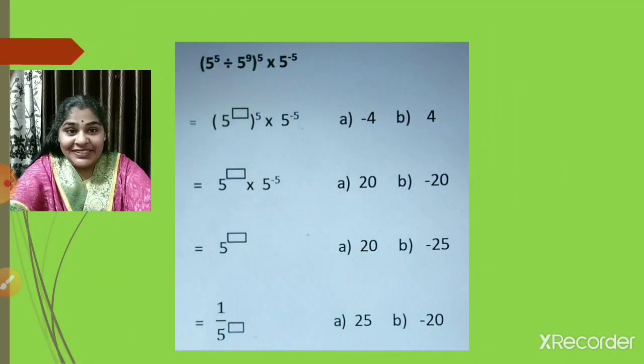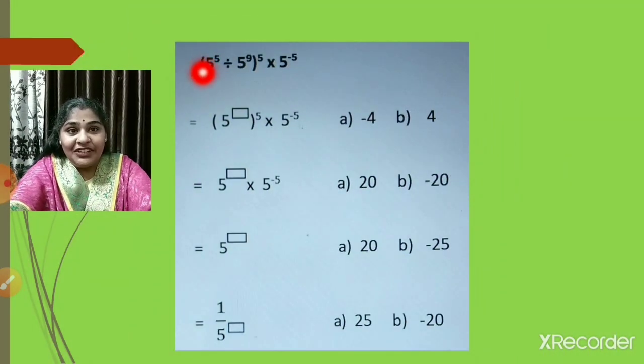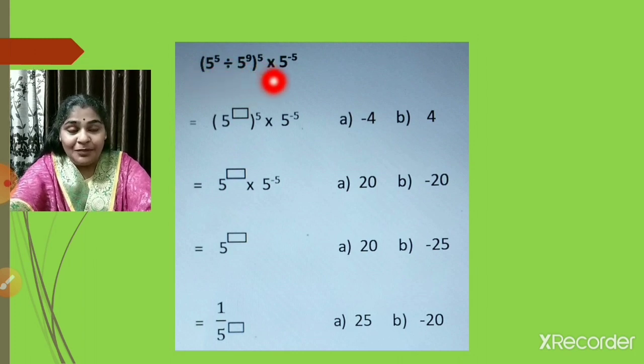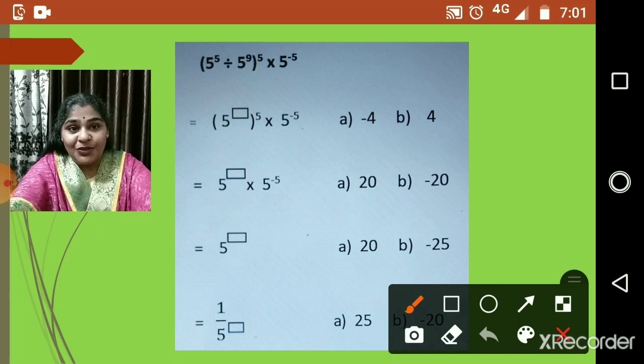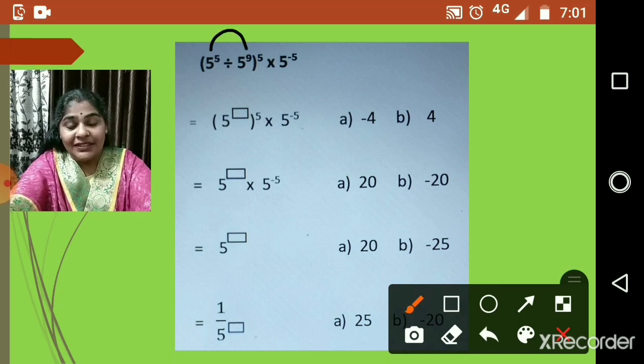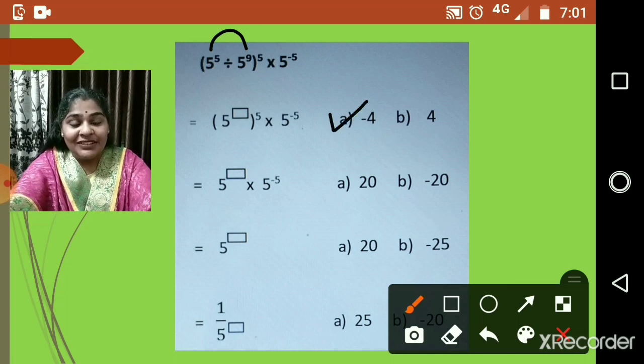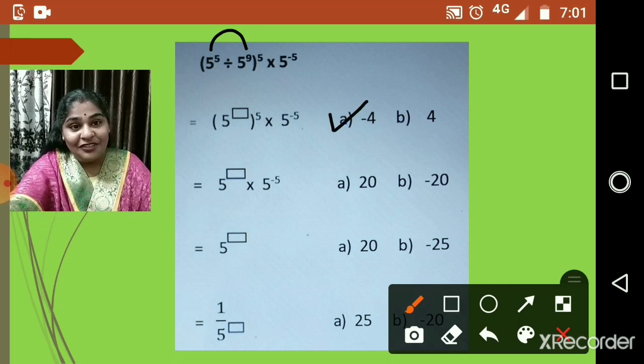One more example we will see. 5 raised to 5 divided by 5 raised to 9, whole raised to 5, multiplied by 5 raised to -5. So let us solve. First you will obviously solve the bracket here, right? So when it is a raised to m divided by a raised to n, it is a raised to m minus n. So 5 minus 9 will be -4. So I will tick mark the correct option, that is -4.